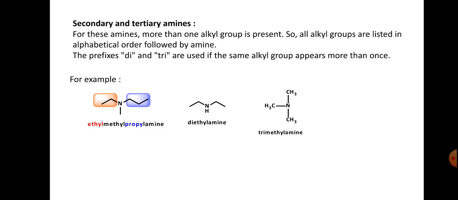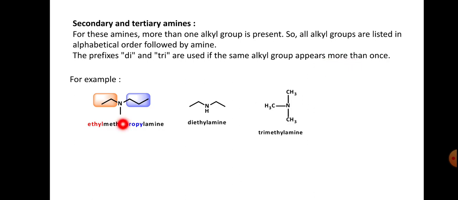For secondary and tertiary amines, where more than one alkyl group is present, all alkyl groups are listed in alphabetical order followed by amine. The prefixes di and tri are used if the same alkyl group appears more than once.